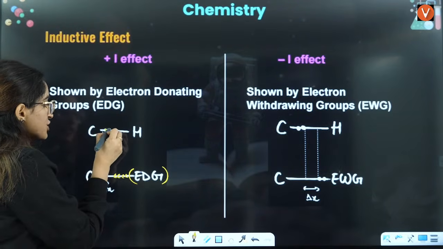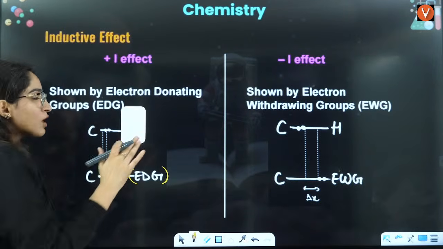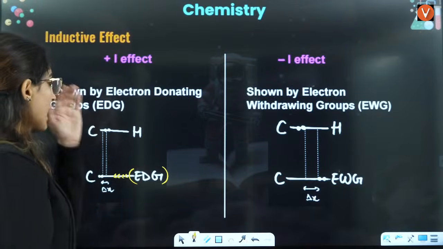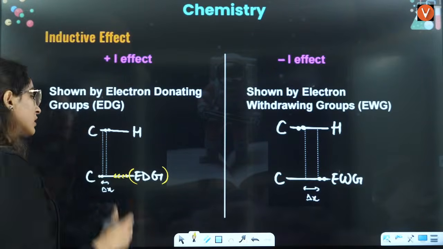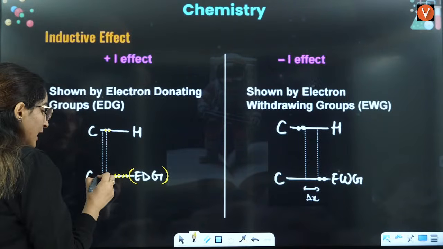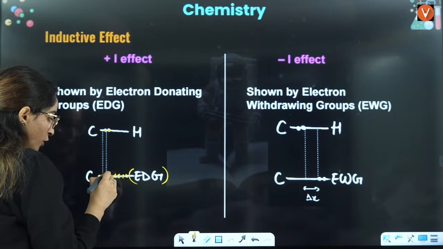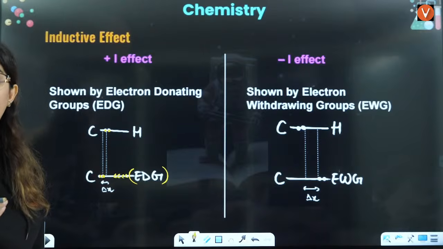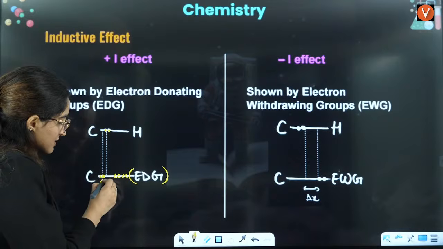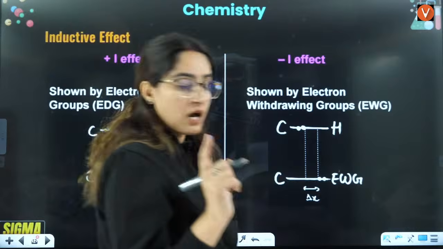If earlier the shared pair of electrons were here, now with respect to, and we are always comparing this with hydrogen, the standard here is hydrogen. If carbon with hydrogen, the shared pair of electrons are over here, then they are over here. When you have any electron donating group, this delta X that you can see defines the displacement of electrons that has occurred.